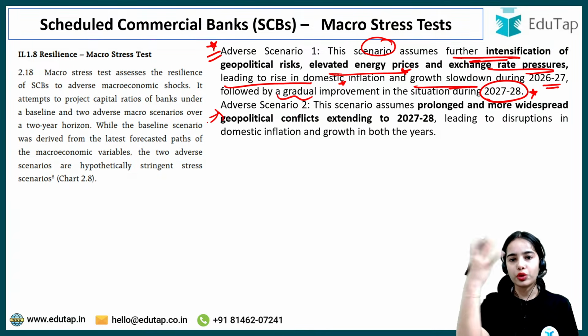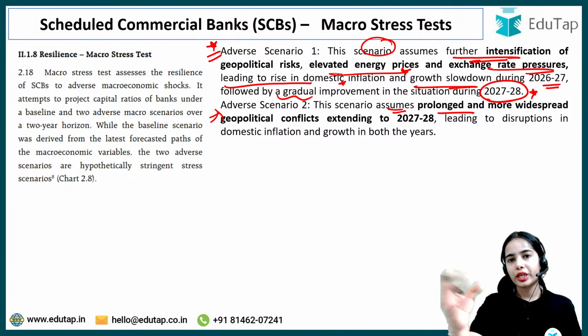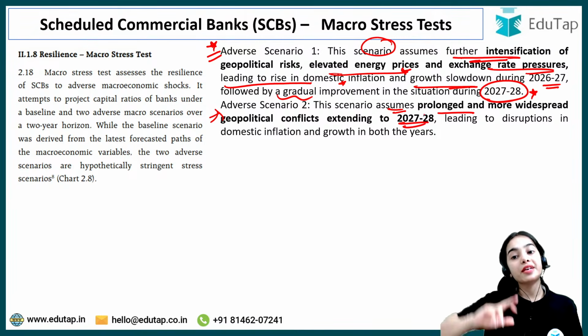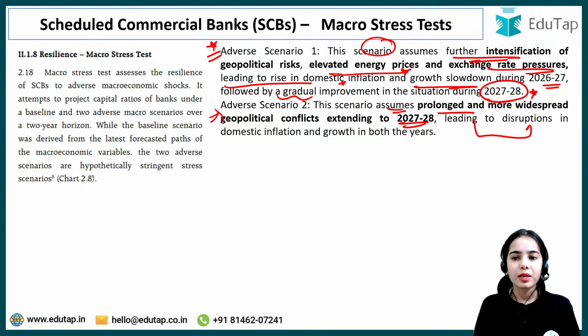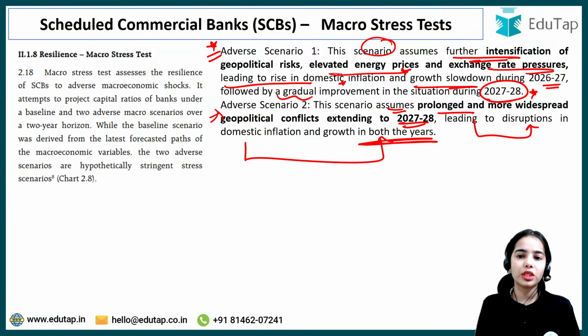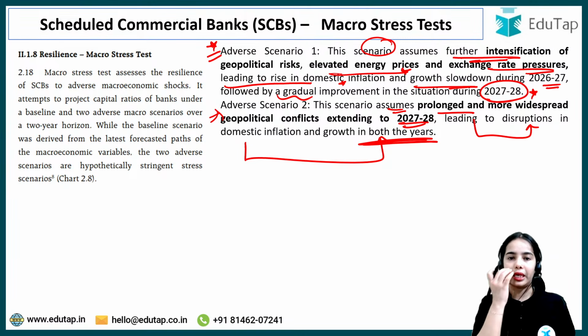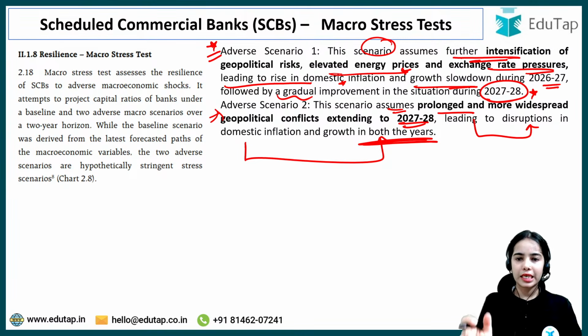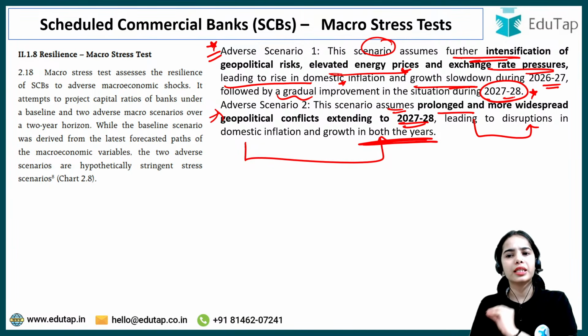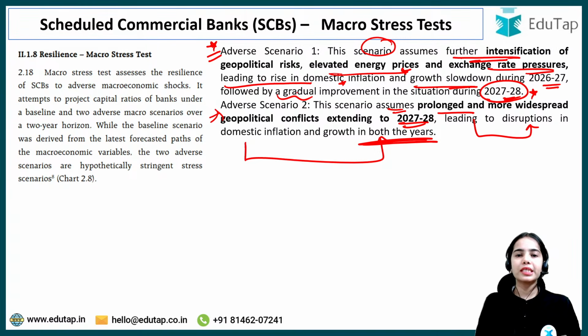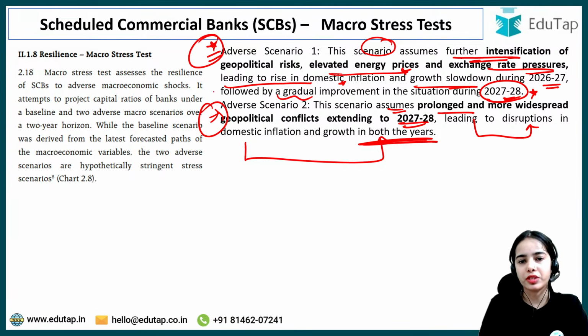Adverse scenario 2 assumes prolonged, more widespread geopolitical conflicts extending to 2027-28 also, leading to disruptions in domestic inflation and growth in both the years 2026-27 and 2027-28. Okay? So adverse scenario 1 states that the problems will come in 2026-27, but in 2027-28 things will improve. While adverse scenario 2 is saying no, for two years the problems are coming, then what will happen? Will the banks be able to maintain good capital or not? So this is adverse scenario 1, this is adverse scenario 2.